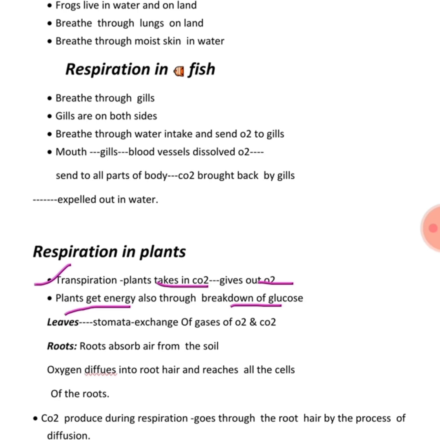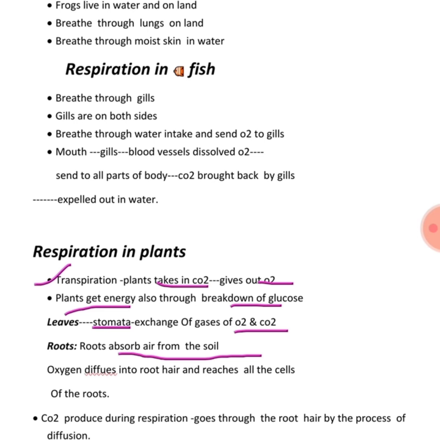Now what happens in leaves? Stomata are there on the leaves. We all know stomata are on the leaves, and the exchange of gases takes place. Which gases are we talking about? We are talking about CO2 and oxygen. So in leaves, the exchange of gases takes place through stomata, and the roots, how does it take place? It takes place through the root hairs, as they absorb the air from the soil.